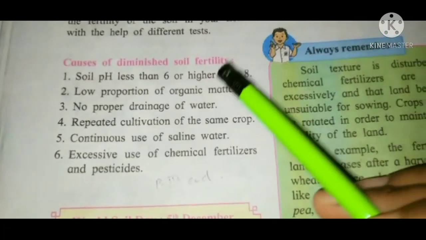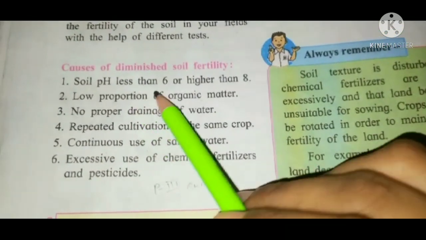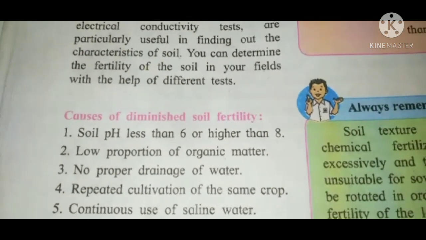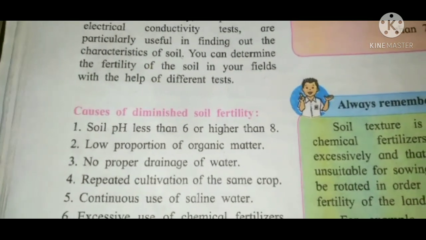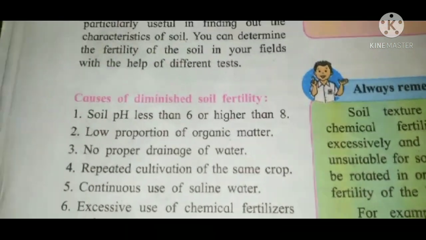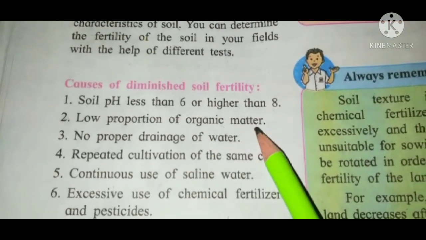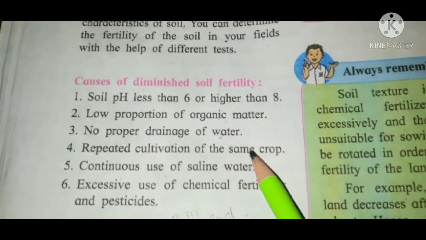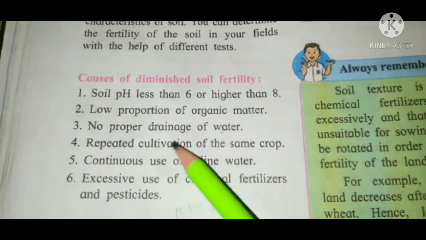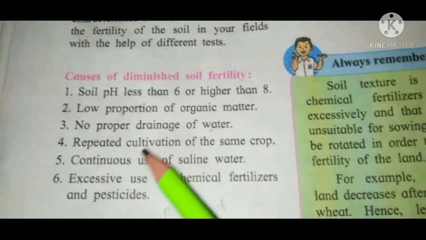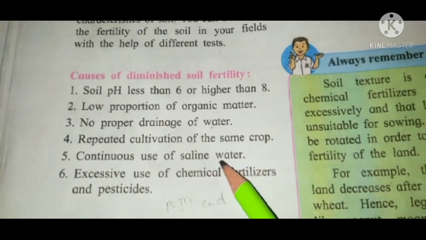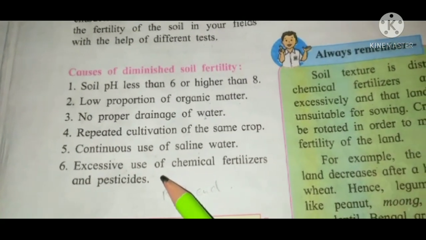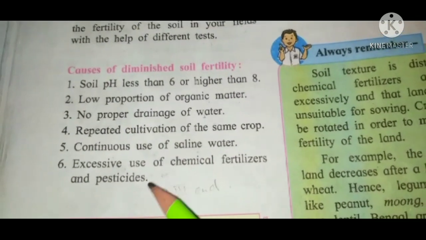Okay. Causes of diminished soil fertility: soil pH less than 6 or higher than 8; low proportion of organic matter; no proper drainage of water; repeated cultivation of the same crop; continuous use of saline water; excessive use of chemical fertilizers and pesticides.